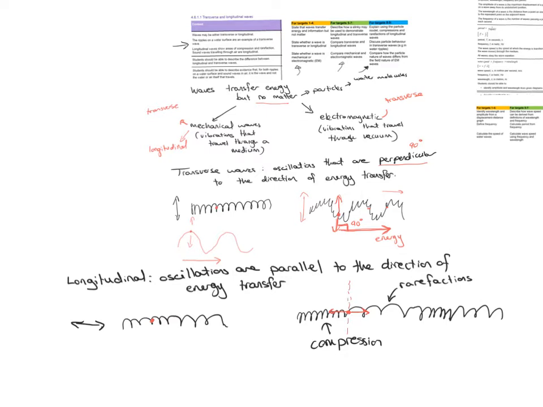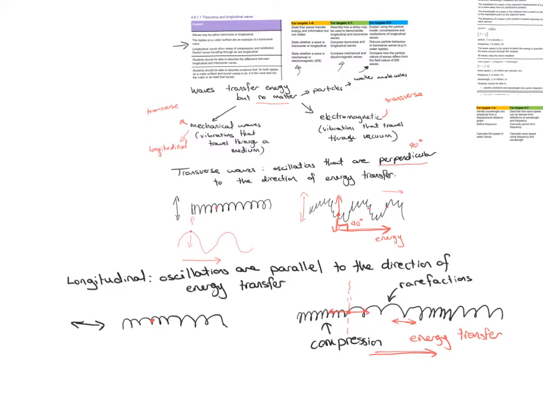So this is where it originally was, and now if I'm oscillating it in and out, it will vibrate in that direction, and the energy transfer is in the same direction. That's why we say that the oscillations are parallel, because they are parallel. If the coils are oscillating in this direction and the energy is transferring in this direction, these two lines are in parallel. So we say that the oscillations are parallel to the energy transfer.